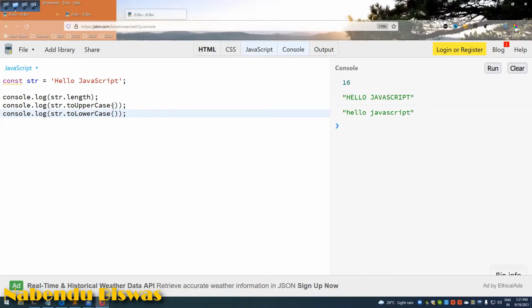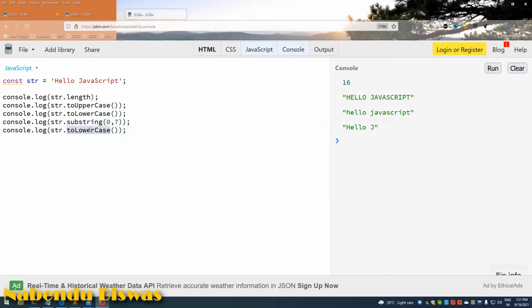Then there is str dot substring 0,7. I will do it, so it gives the substring, like this, hello J. Now there are many other methods, and you can check them on MDN. I'm only telling about the main methods.